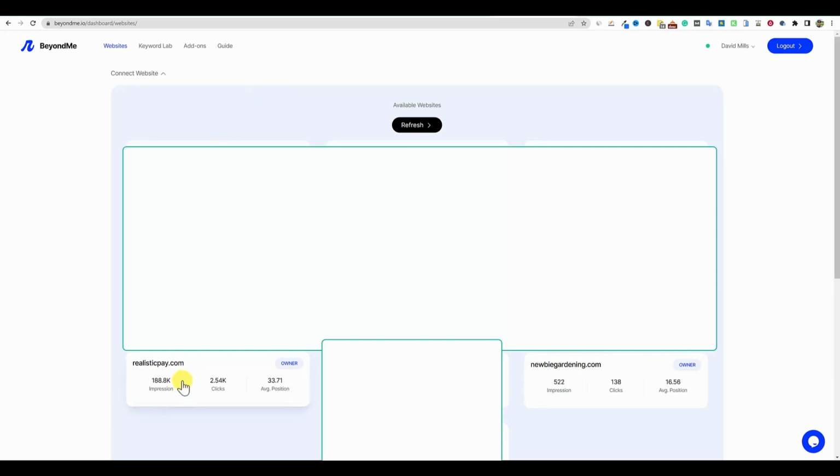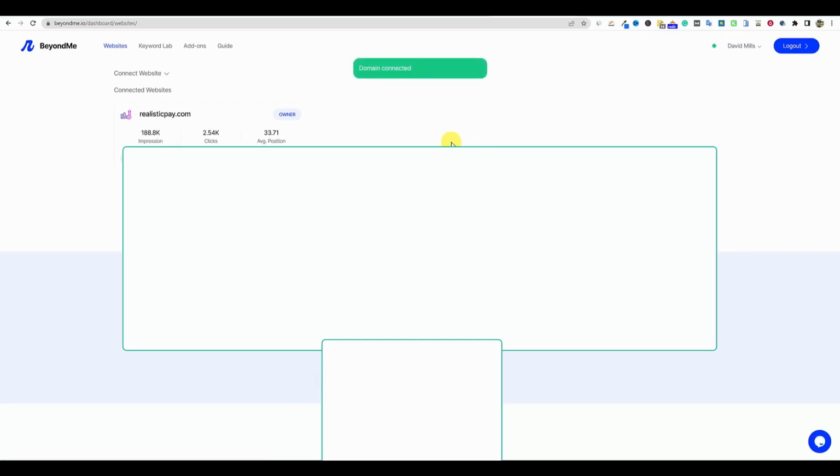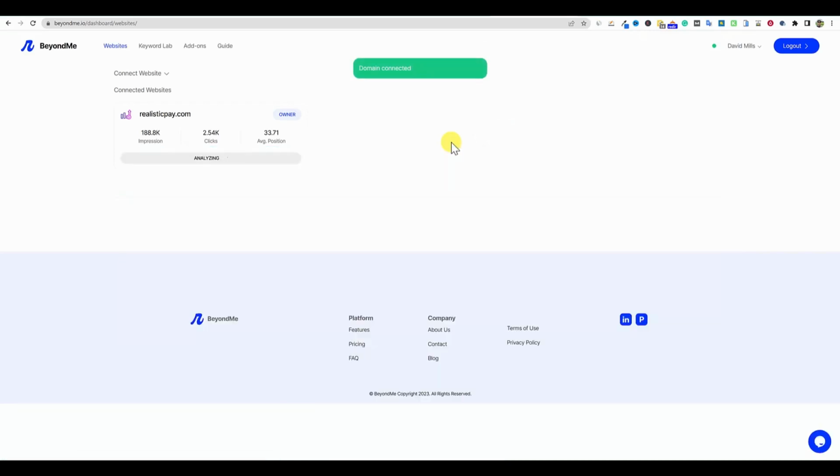Okay, so I'm going to go over here and click on Realistic Pay because I think that this is the way that, and it's saying that you can connect 5 websites this month and a maximum of connected websites. Connect. So we're going to connect Realistic Pay. I'm going to show you this one. You guys already know that this is one of my sites. So we're going to go ahead and connect that. So the domain is connected now, and it is analyzing right now. It's analyzing our site.